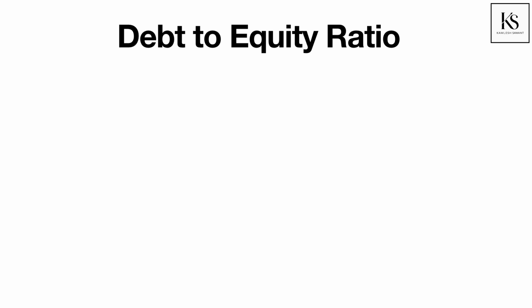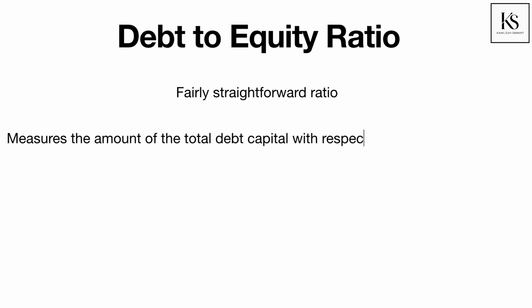Debt to equity ratio. This is a fairly straightforward ratio. Both the variables required for this computation can be found in the balance sheet. It measures the amount of total debt capital with respect to total equity capital. A value of 1 on this ratio indicates an equal amount of debt and equity capital.